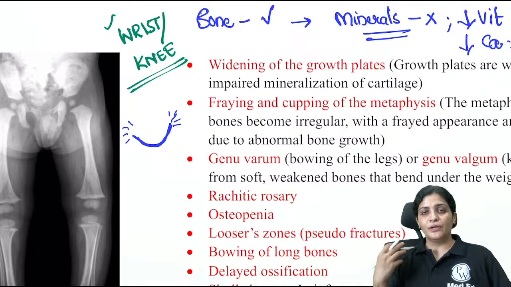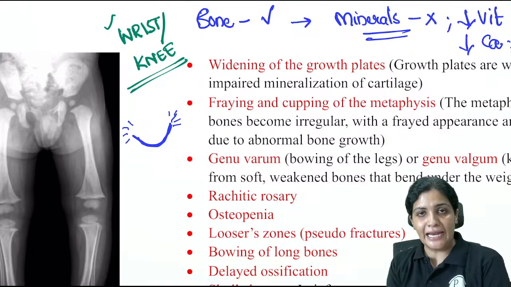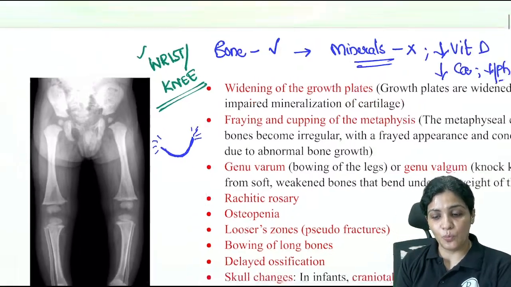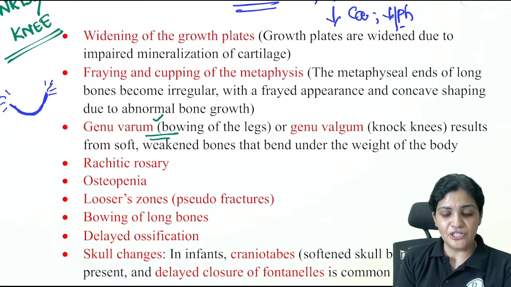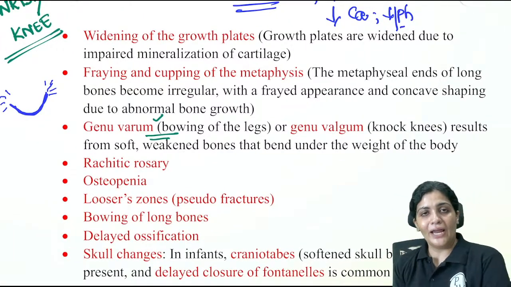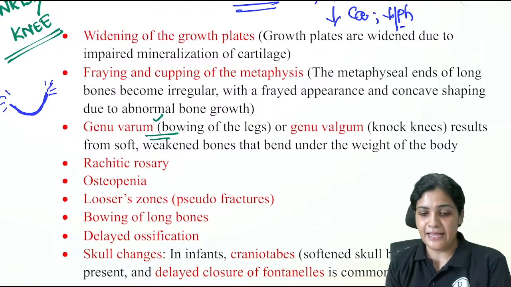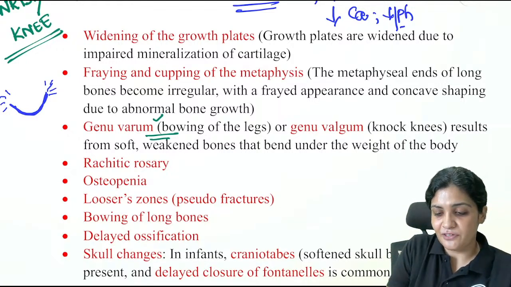And whenever you take the x-rays in the standing view, you can find there would be genu varum or genu valgum depending upon the age. So there will be genu varum, which is bowing, or genu valgum, which is called knock knees, right? And what is windswept deformity?